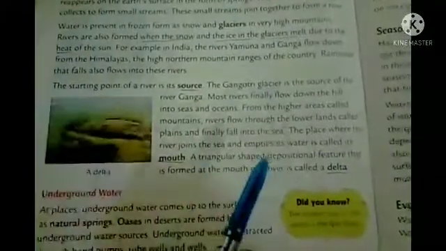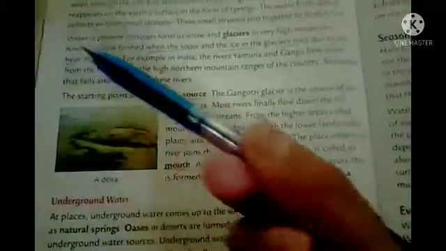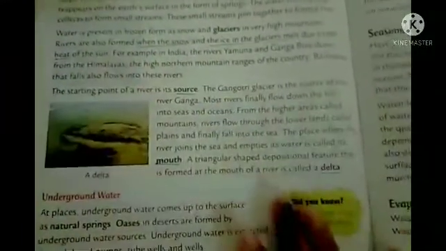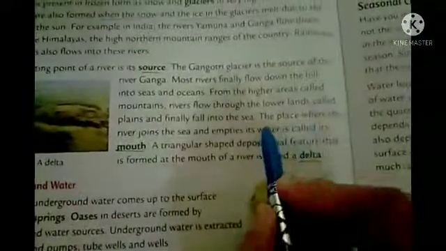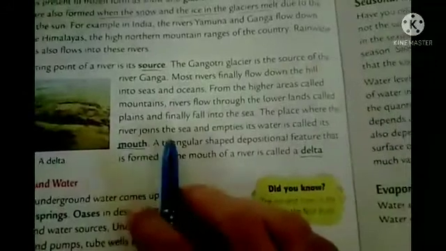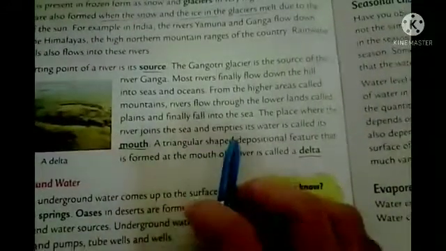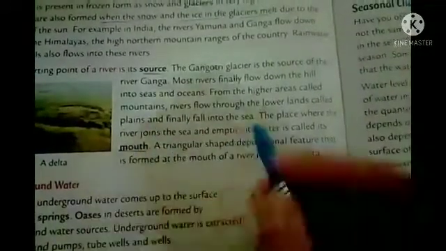As I told you, it flows from a higher level to a lower level, right? The higher level is obviously the mountain area, and then gradually it comes to the plain area, and finally they fall into the sea. Okay, so the place where the river joins the sea and empties its water is called the mouth.